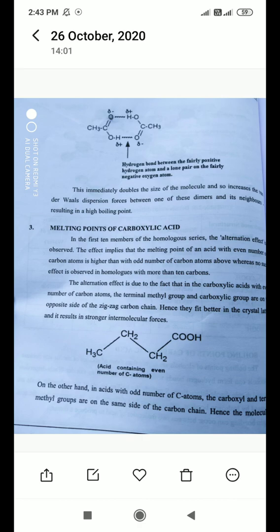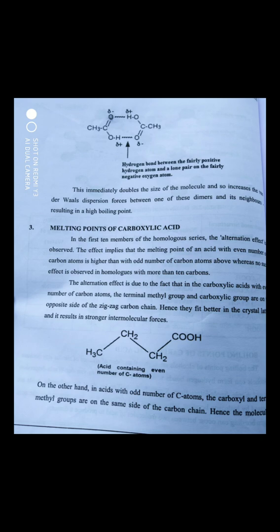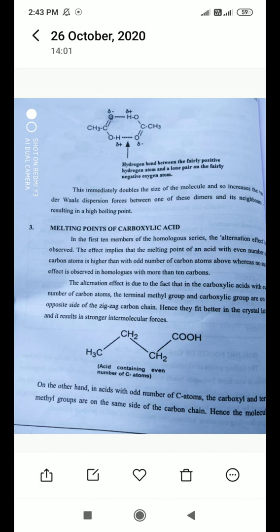Here, in which cases is the melting point increasing, and in which compounds is it decreasing? The alternation effect happens in acids containing the functional group.